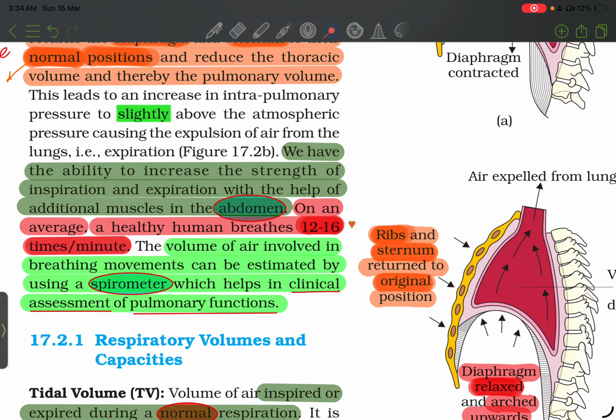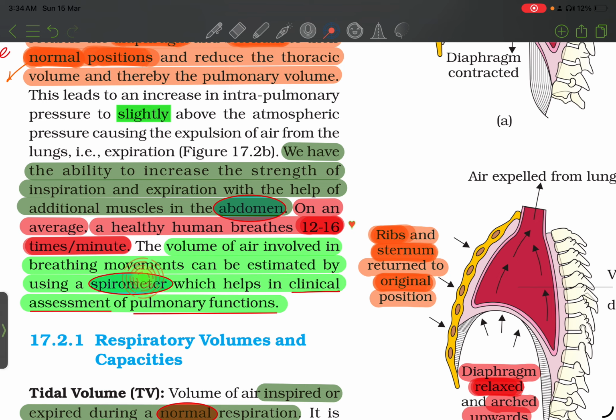The volume of air involved in breathing movements can be estimated by using a spirometer, which helps in clinical assessment of pulmonary function. Here is a figure showing inspiration: diaphragm contracted, ribs and sternum raised up, volume of thorax increases. Here is a diagram showing expiration: diaphragm relaxed and arched upward, ribs and sternum return to original position, volume of thorax decreases, air expelled from lungs.